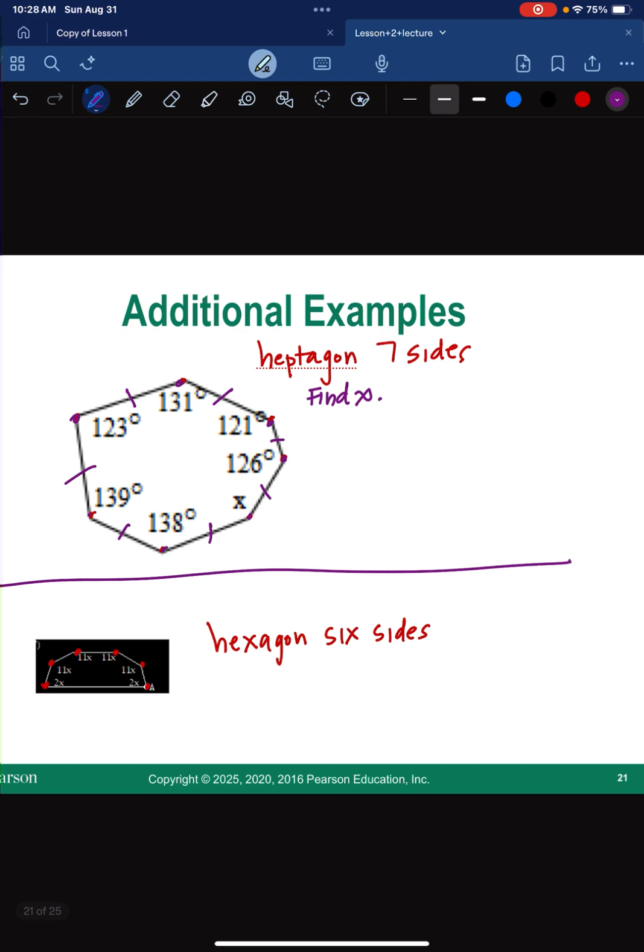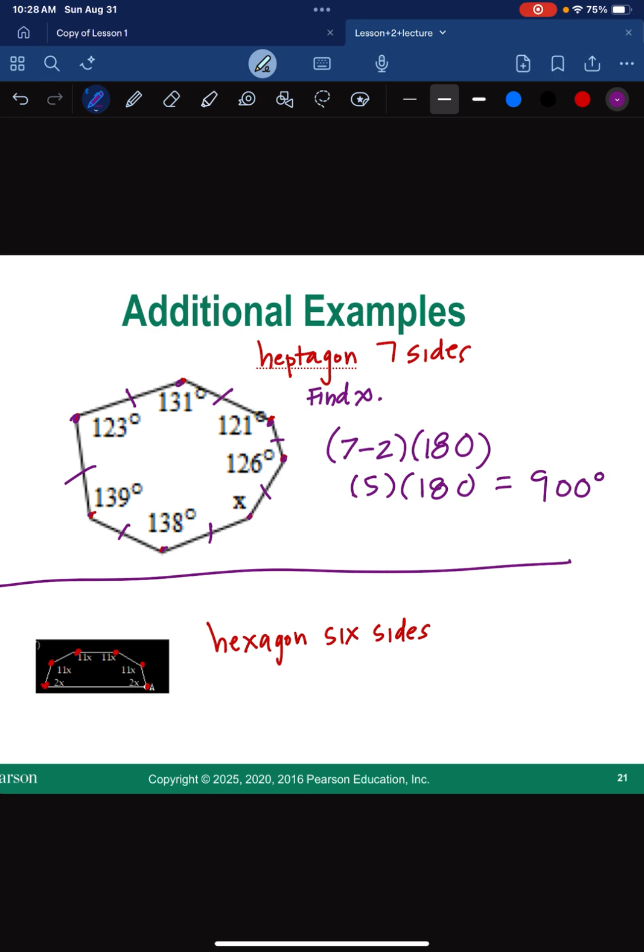So I know that in a 7-sided figure, 7 minus 2 times 180. So remember my formula that I used earlier, n minus 2 times 180? Okay, so if I said 7 minus 2, that's 5 times 180. I get 900 degrees. So this figure right here has 900 degrees.